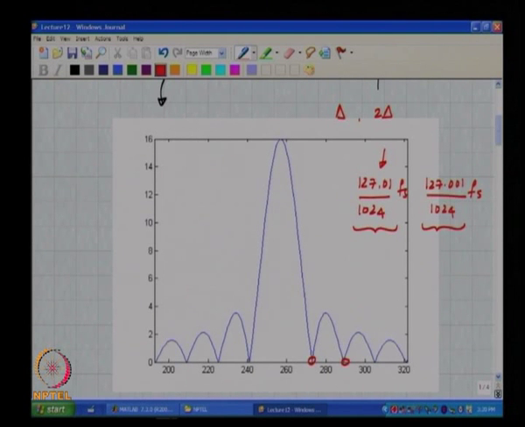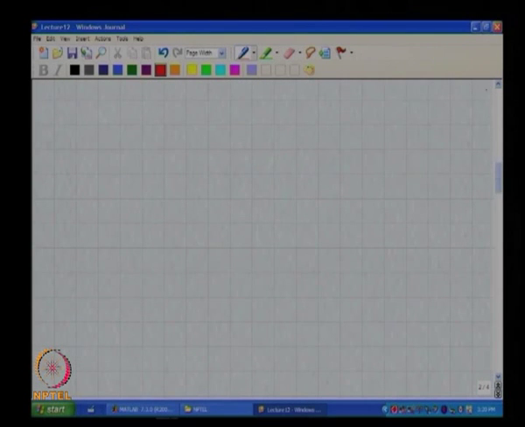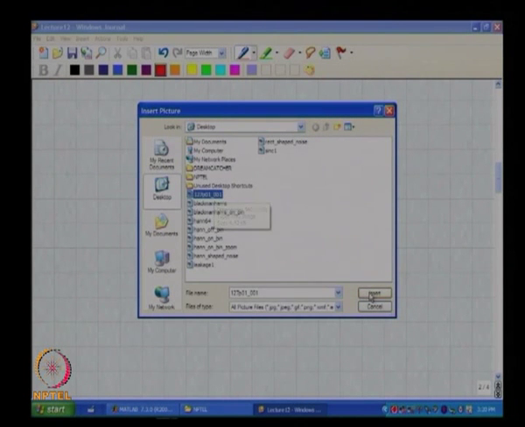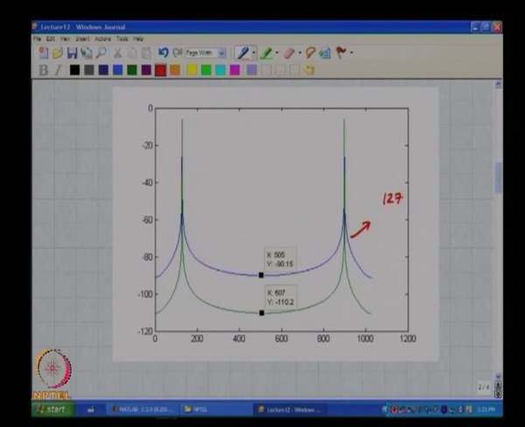The other day I thought we were going through this example. We discussed this the other day, right. One of them was a tone of frequency 127.01 by 1024 times Fs, and the other one is 127.001 by 1024 times Fs, and as we expect the leakage is smaller, right.